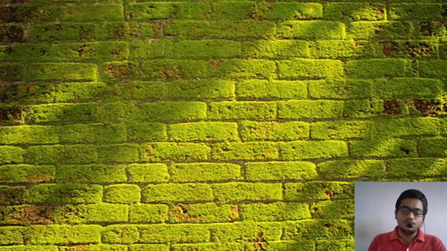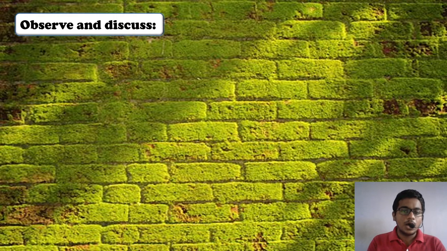Now we move to the next division. Before that, observe the following. Now observe and discuss. As you all know, the rainy season is going on, and many times in the rainy season we find bare walls which are neither plastered nor painted. On those walls, you can see a green carpet of small plantlets which cover the entire wall during the rainy season. In summer and winter, they dry off and go away.